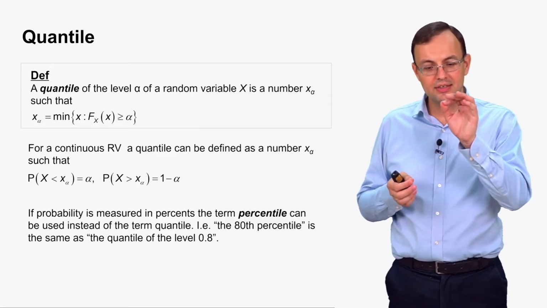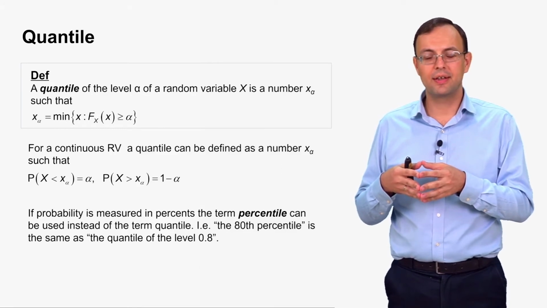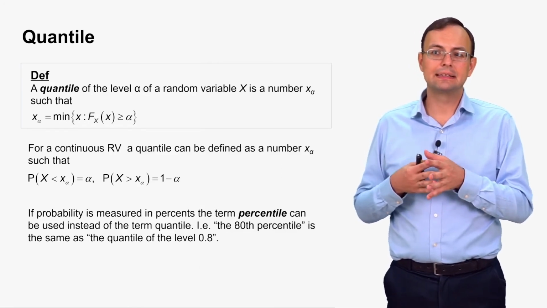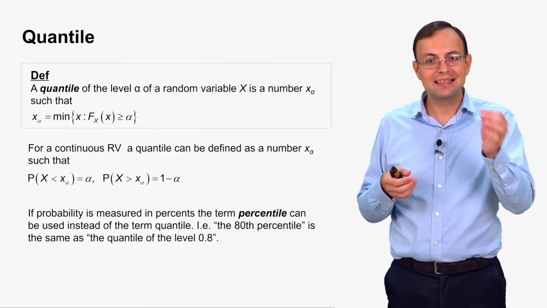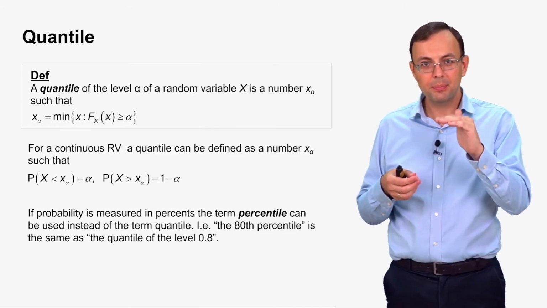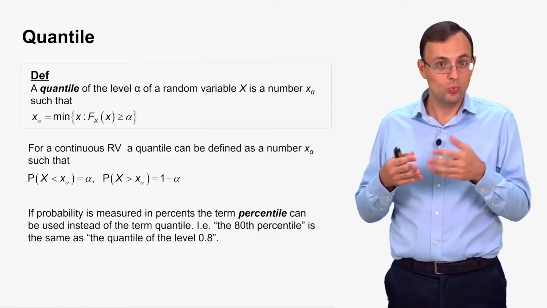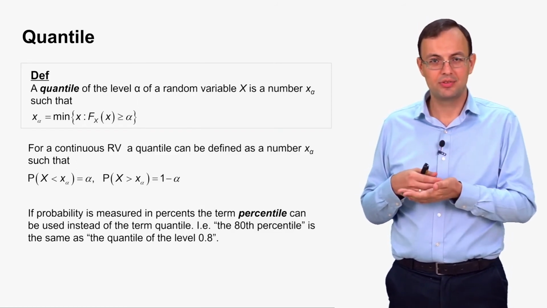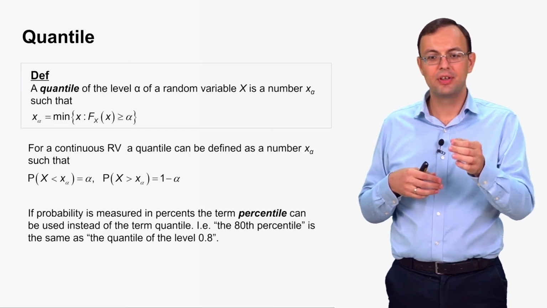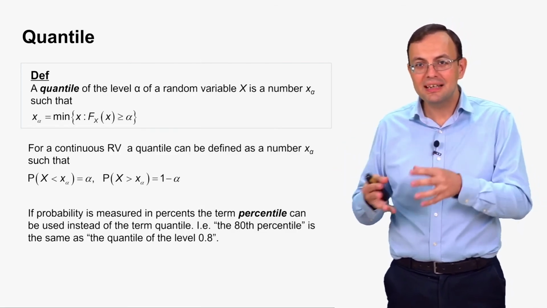So the number such that my income will exceed this number, this threshold, with high probability, with probability 0.9. And this is a quantile. So such a number that a random variable exceeds this number with probability 0.9.